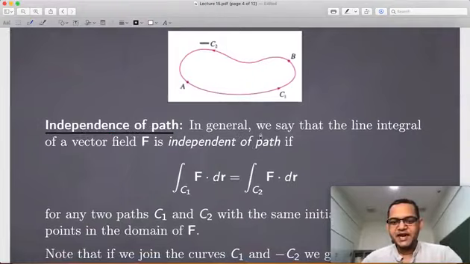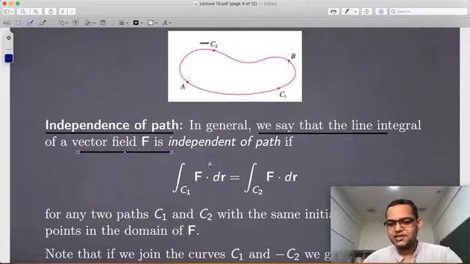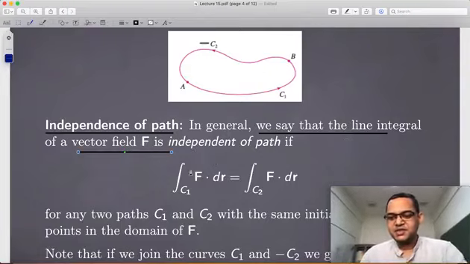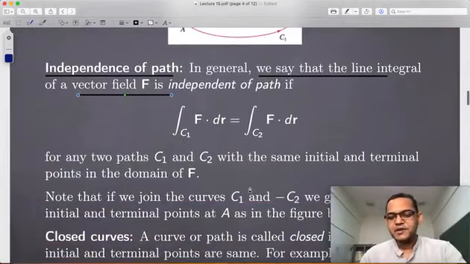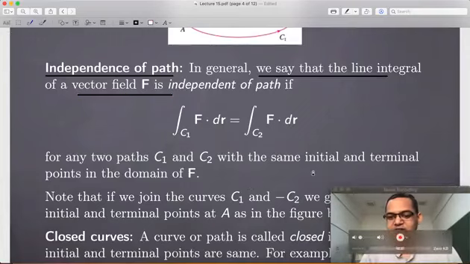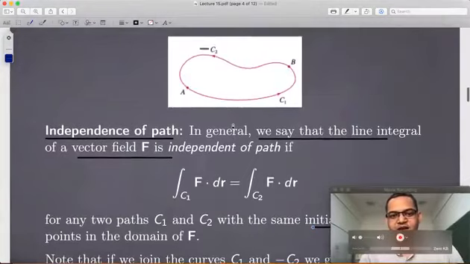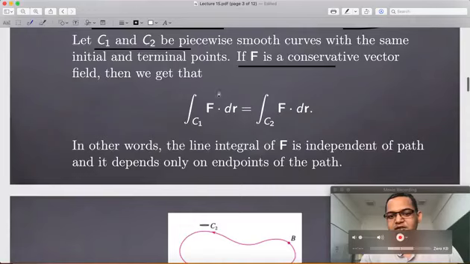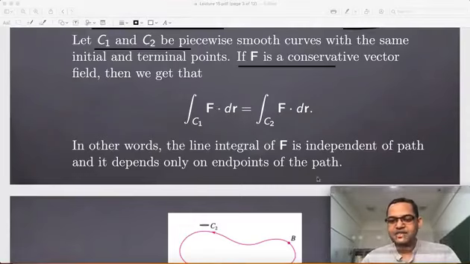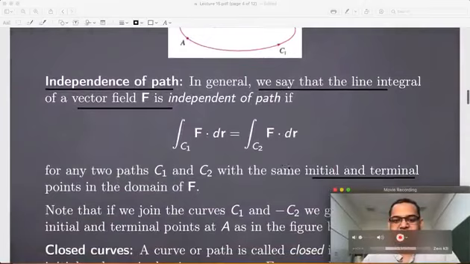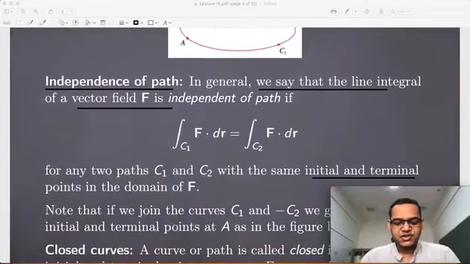Okay, so we say that a line integral of a vector field is independent of path if this thing happens. This is precisely the meaning of independence, because it doesn't depend on which path you are choosing. Of course, these two paths are not arbitrary. They have the initial and terminal points fixed. And we saw that this is the case when your vector field is conservative. So conservative vector fields are examples for this situation.